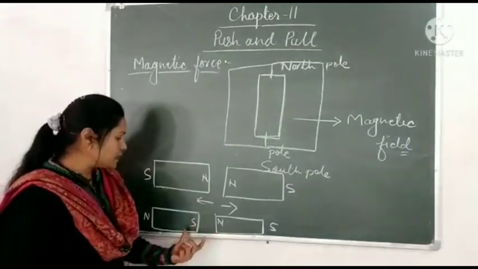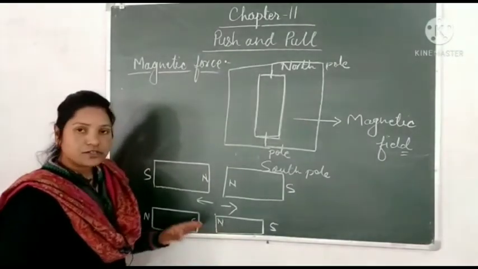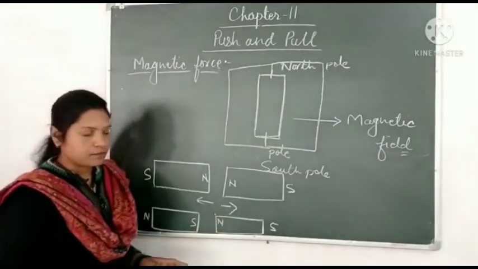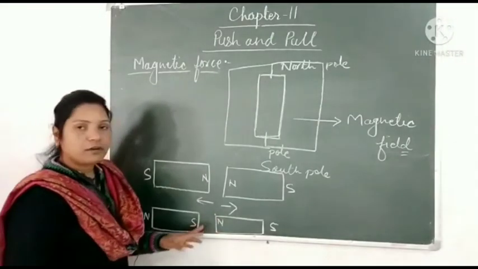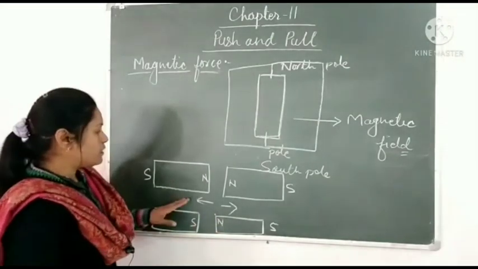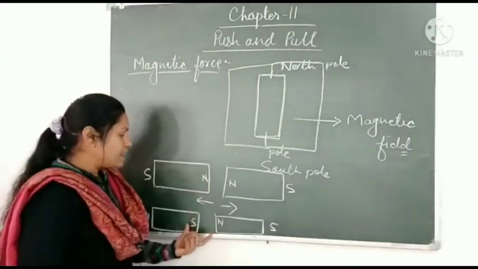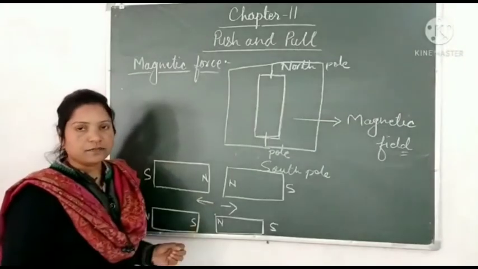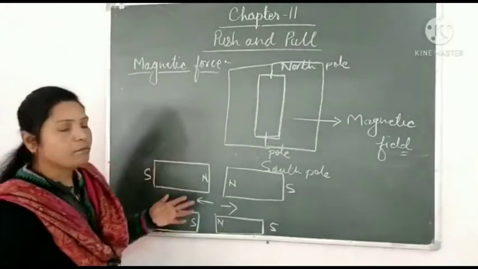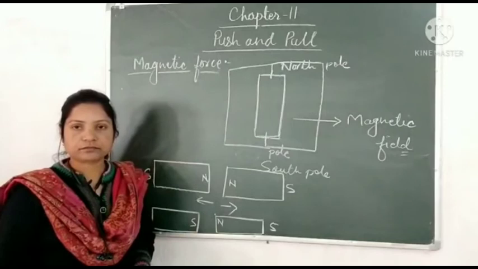So both poles are different. So it will attract both the magnets. So here attraction will be done. So in this way we can see like poles repel each other, unlike poles attract each other. So this is how we can understand magnetic force.